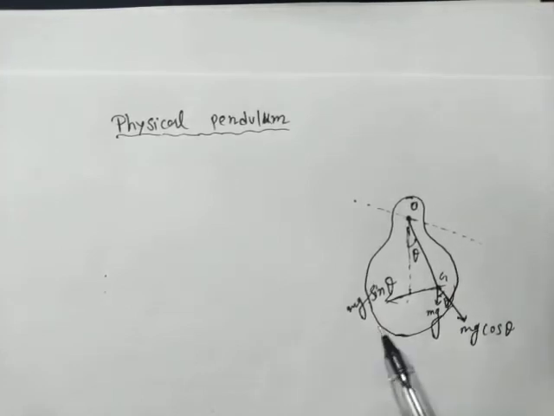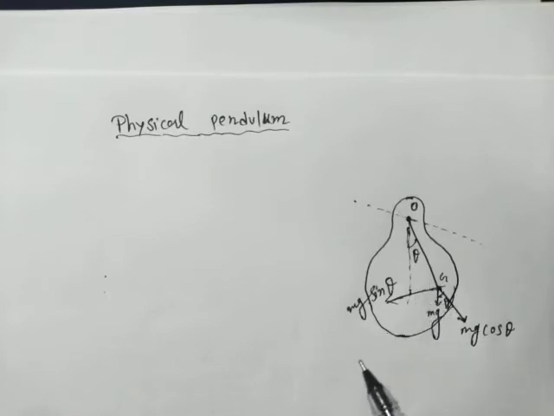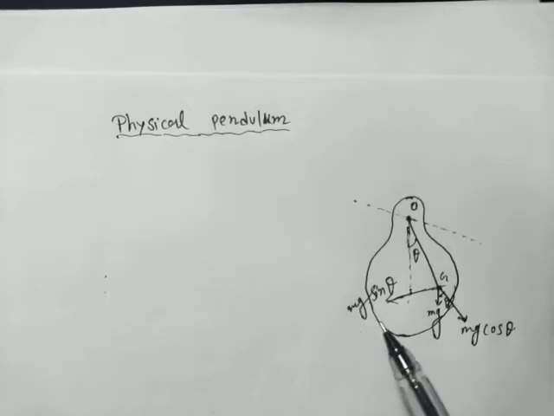The harmonic motion would be simple harmonic if theta is very small, and we will use this approximation here also. The pendulum is called a physical pendulum in the sense that the pendulum is a rigid body itself, whereas in a simple pendulum we use just a particle hanging with the help of a massless wire from the ceiling.